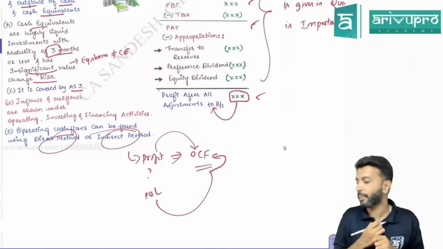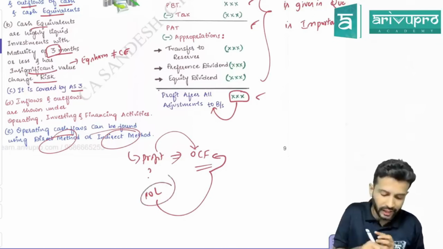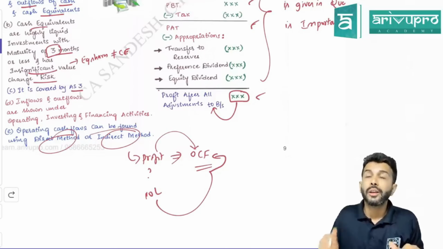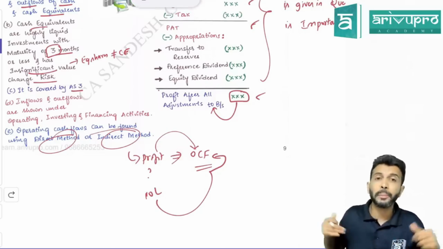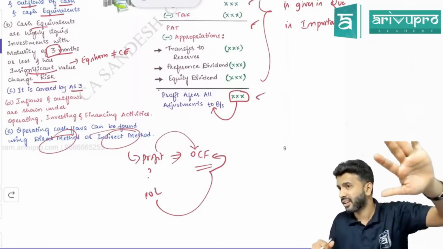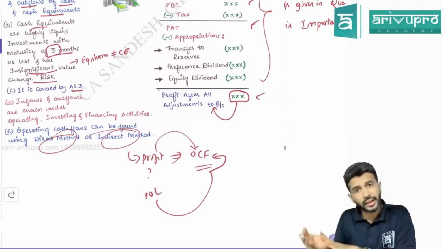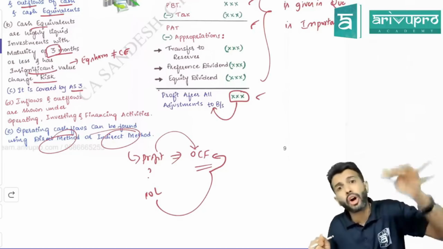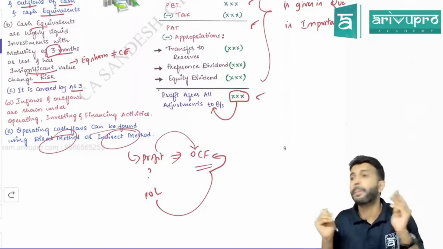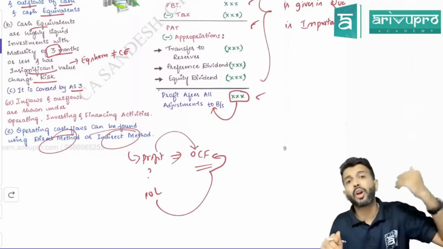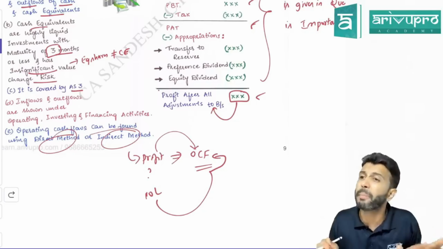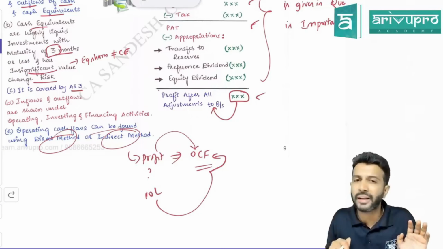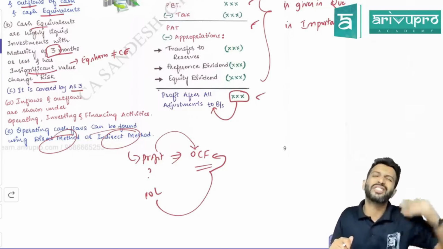Same thing, can we make it as operating cash flow? Profit after all adjustment itself, can we take it as operating cash flow? No. Why, sir? Sir, this is profit. Profit means it will include every expense, whether it is cash expense or non-cash expense, you will transfer it to P&L. Whether it is operating expense or non-operating expense, everything will be transferred to P&L. Whether it is operating income or non-operating income, everything will be transferred to P&L. So profit after all adjustment itself, you can't treat it as operating cash flow. You need to do certain adjustments.